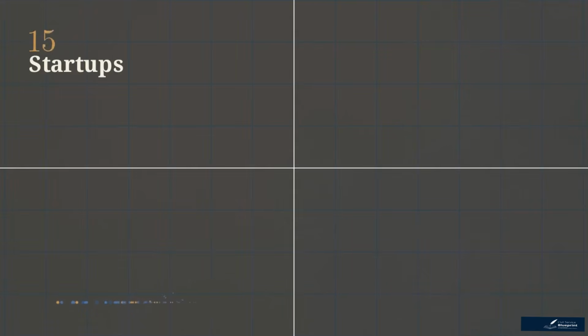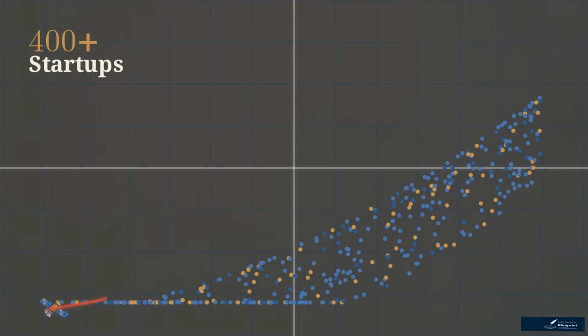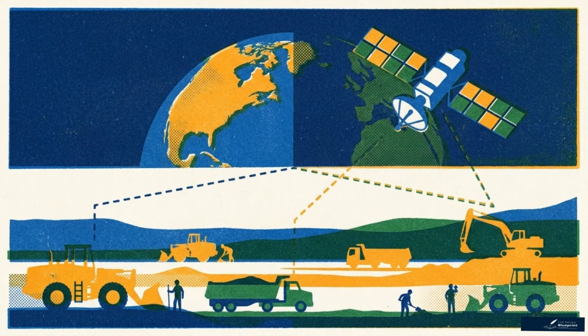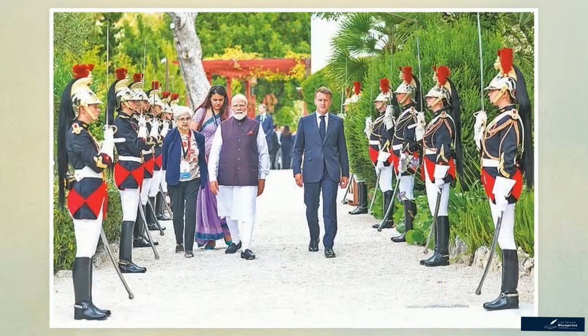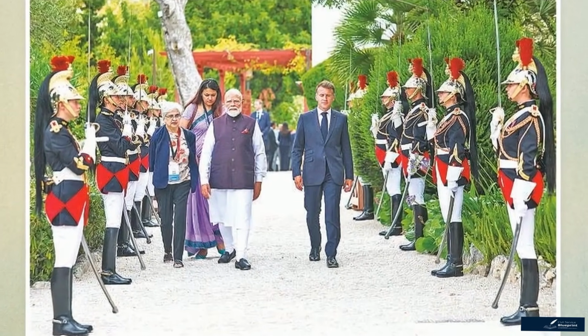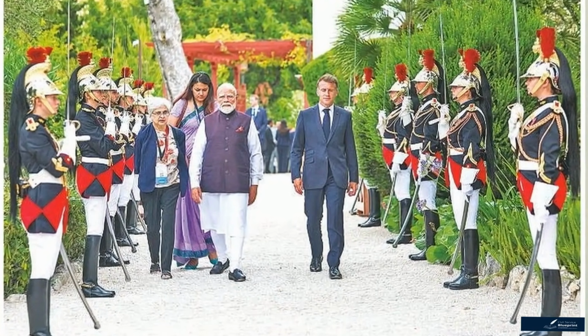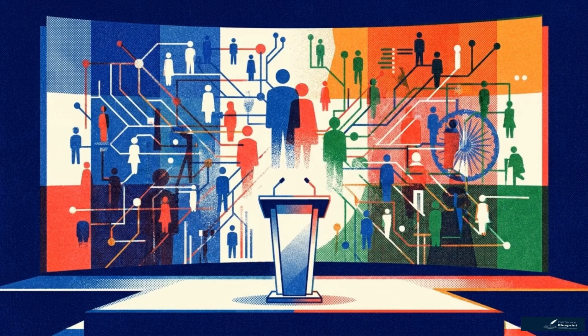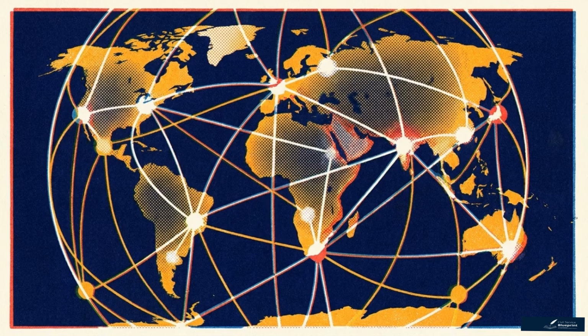India has grown to house over 400 space startups, with a projected market size of $40 to $45 billion. Domestically, this capacity integrates with platforms like PM Gati Shakti, using space technology for transparent monitoring of large-scale development projects. Internationally, this technological capacity translates into diplomatic weight, as seen during the Bharat Innovates event in France. The messaging at this event highlights India's focus on human-centric innovation, using its 400 startups to provide global solutions rather than just adopting them from elsewhere.